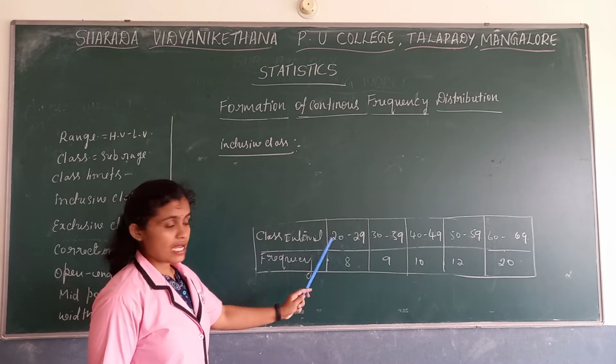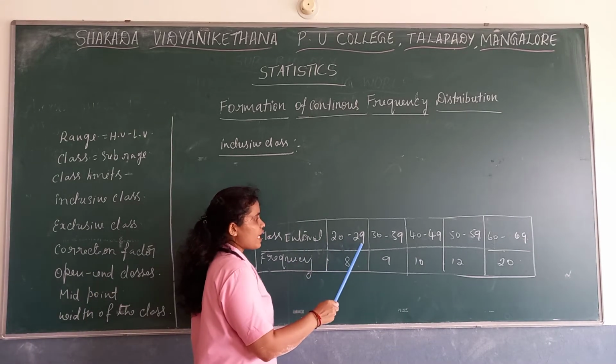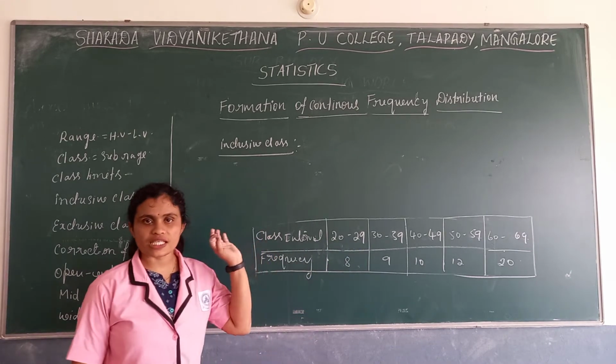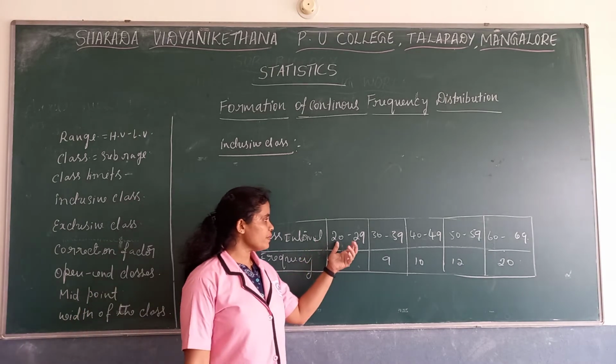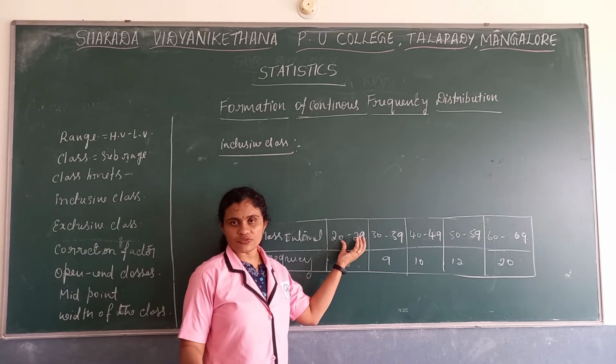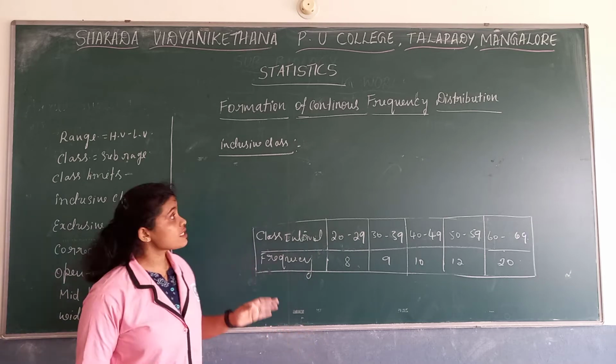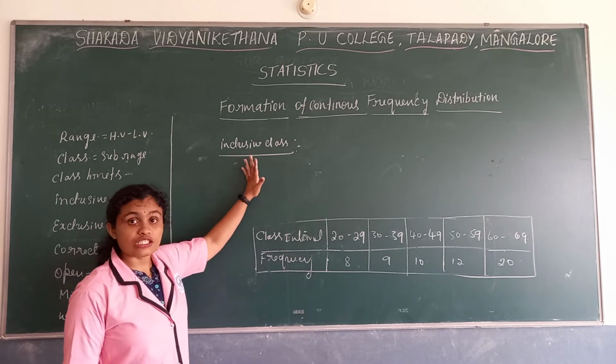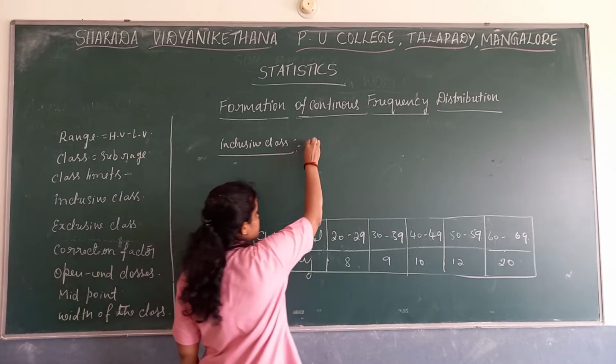In a particular class, if the lower limit and upper limit are both included in the same class, such a class we call an inclusive class.